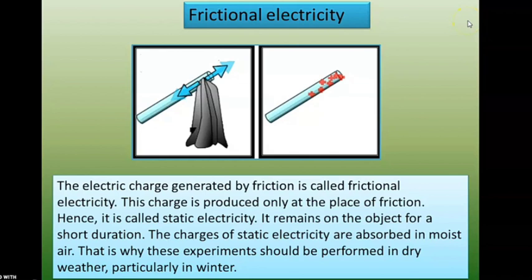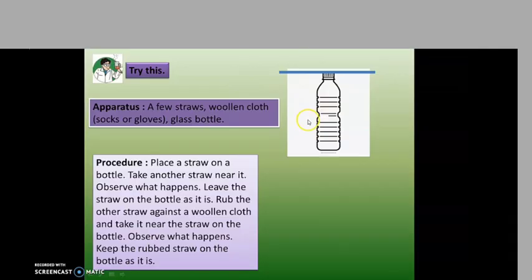Now, on the basis of the above, we will see one activity. Let us try it. Apparatus: a few straws, woolen clothes, that is, you may take socks or clothes, a glass bottle, etc. What is the procedure? Place a straw on a bottle, take another straw near it and observe what happens.